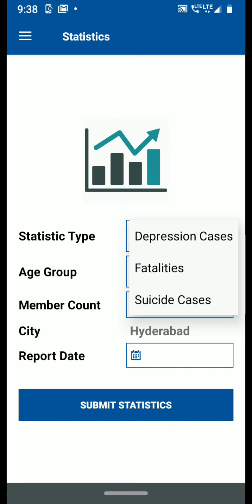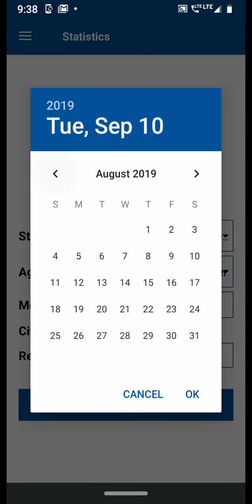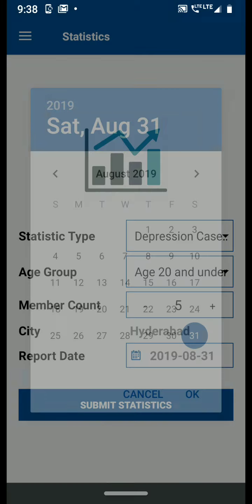So for example, depression cases of what age group, age 20 and under, 30 to 40, they can select the age group and how many cases came under the purview of the district magistrate office of Hyderabad. So that number they can enter, and then this is for which month. Let us say this is for the 31st August.